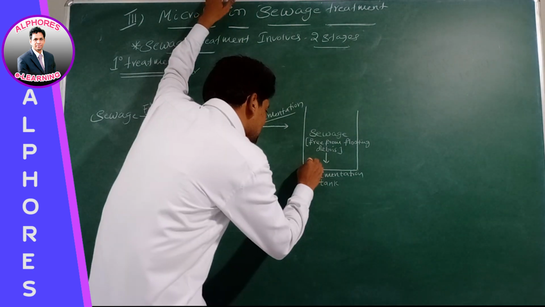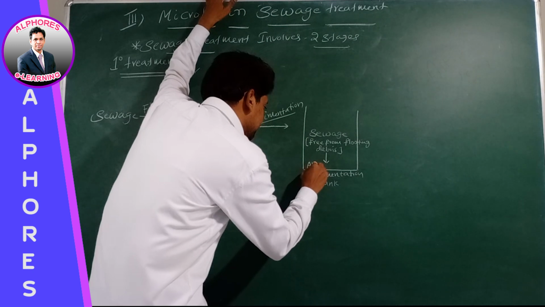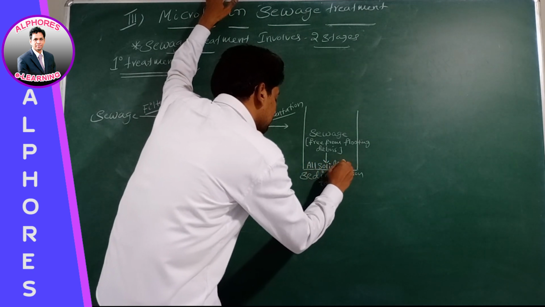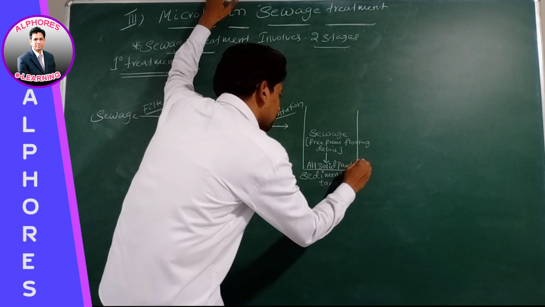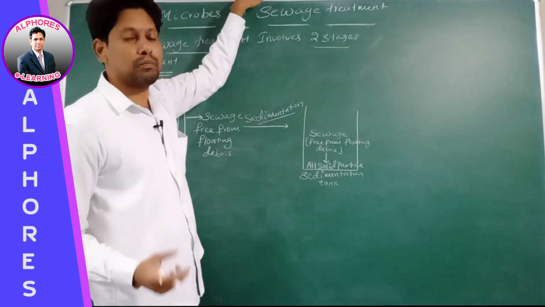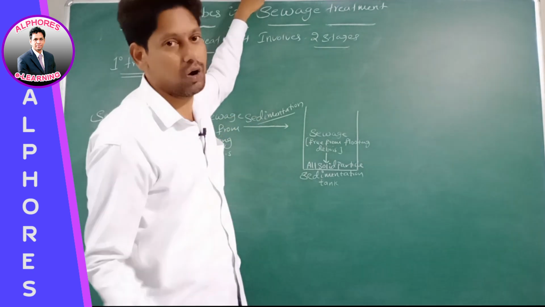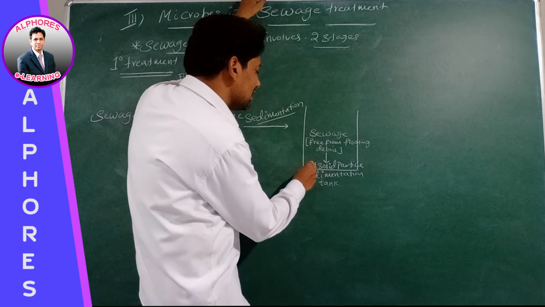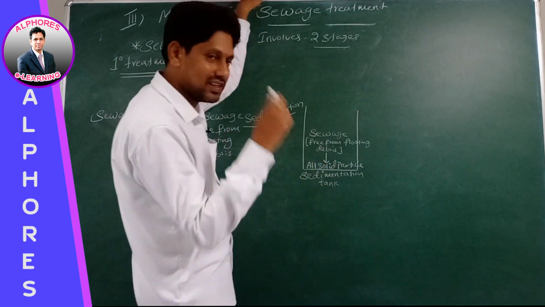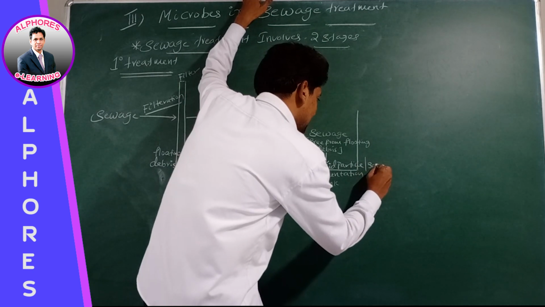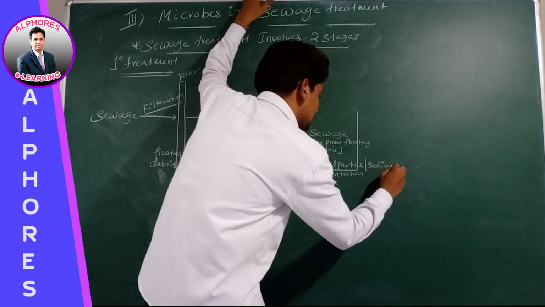Therefore, all solid particles which are present in the sewage get settled down. Can we call these solid particles which have settled down sediment? Yes, because they are due to the sedimentation process.